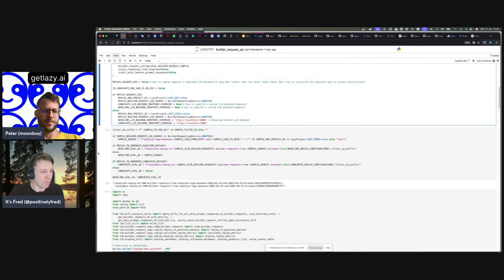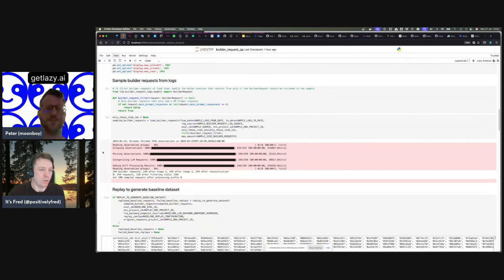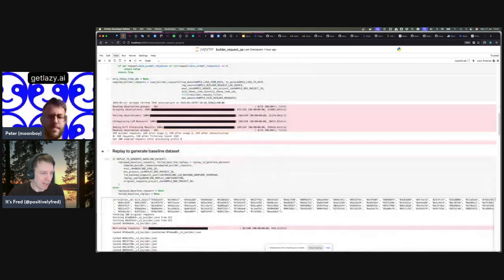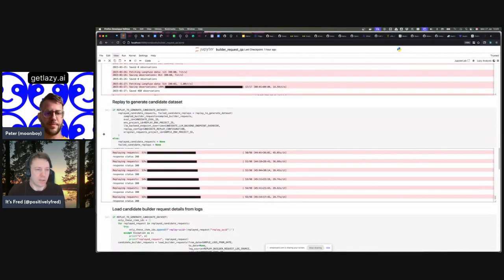We fetch those from our database and replay them against two sets of Lazy running on our dev environment. One is running our normal production configuration, which produces a baseline set of results, and the other is running a new configuration and code, which produces a candidate data set. Then we look at the difference in results.